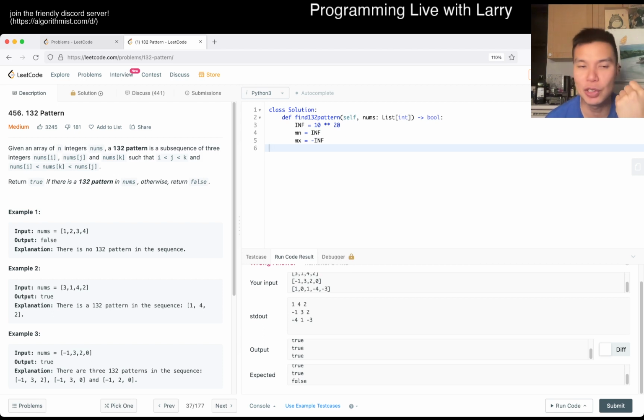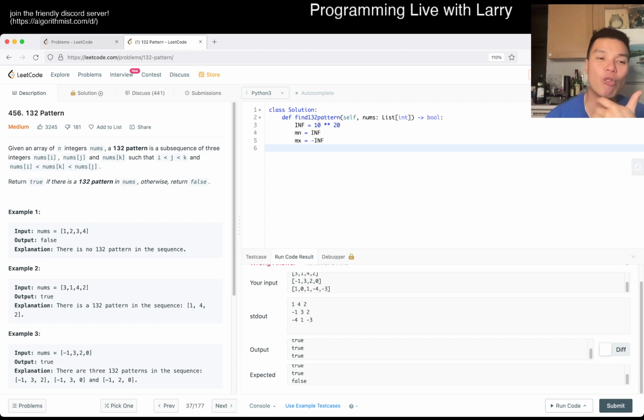And the way that we can do this is we ask ourselves another question: given that we're the 3, give me the smallest number to the left because, well, that's easy, right? In a greedy kind of way, we just want the smallest number that's going to be smaller than 3 and hopefully smaller than 2.